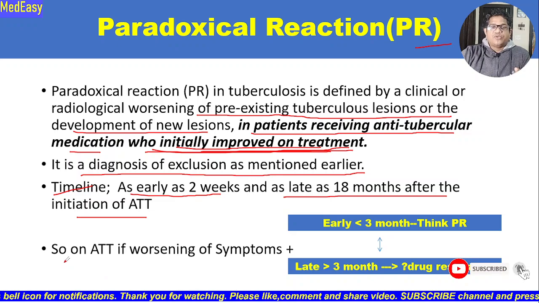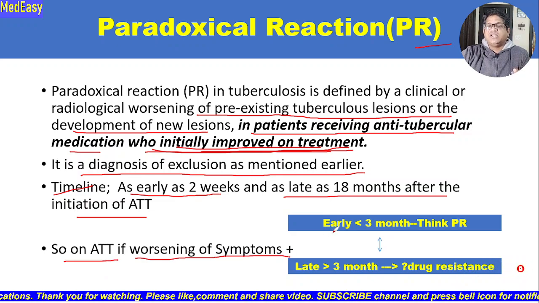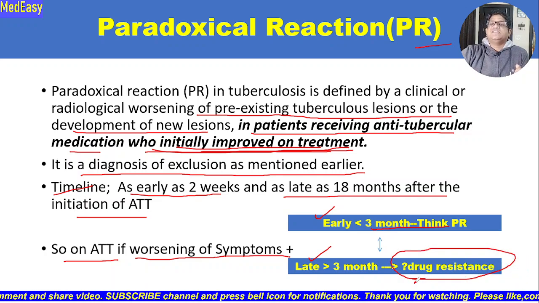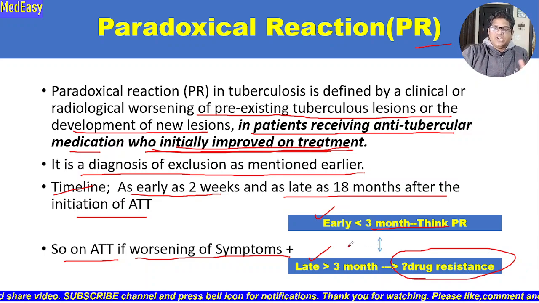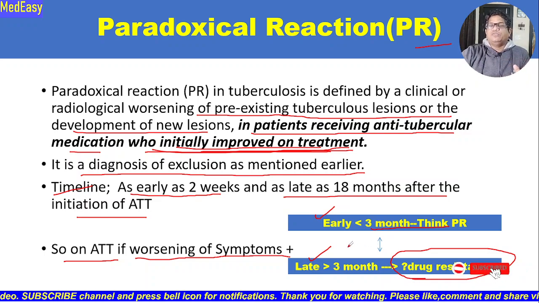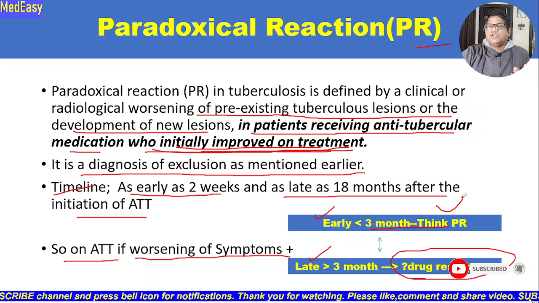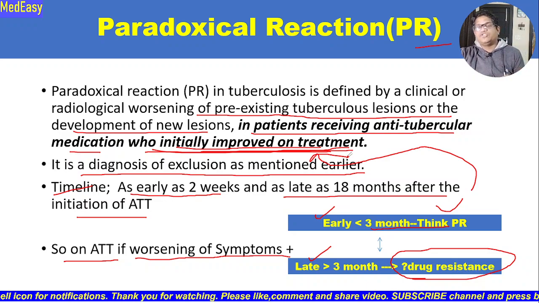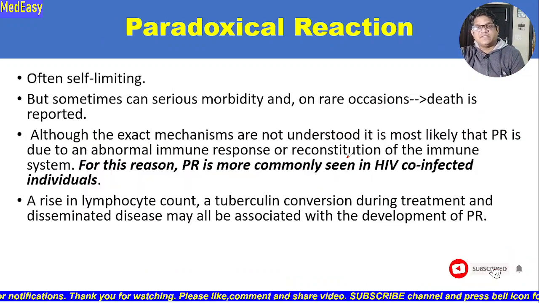So how to approach? On ATD, if there is a worsening of symptoms of the patient, and if it is early, that is less than 3 months, we should think of paradoxical response. And if it is late, that is more than 3 months, we should always look out for drug resistance in that situation. So usually in early, less than 3 or 4 months, we should think of paradoxical response, the patient who initially improved on treatment, and late we should always rule out drug resistance.